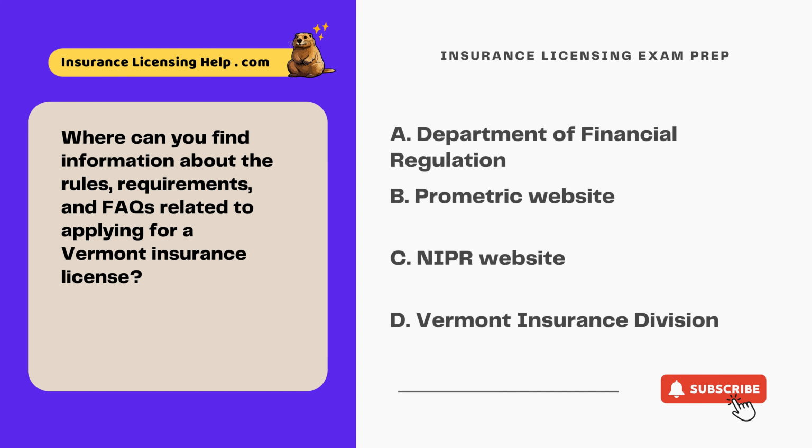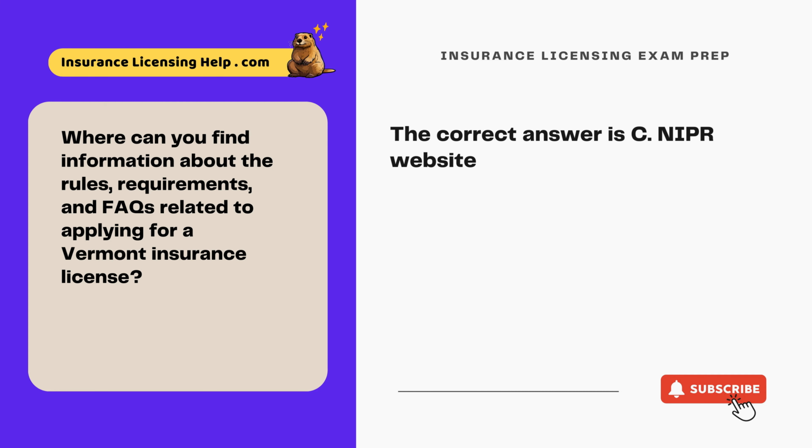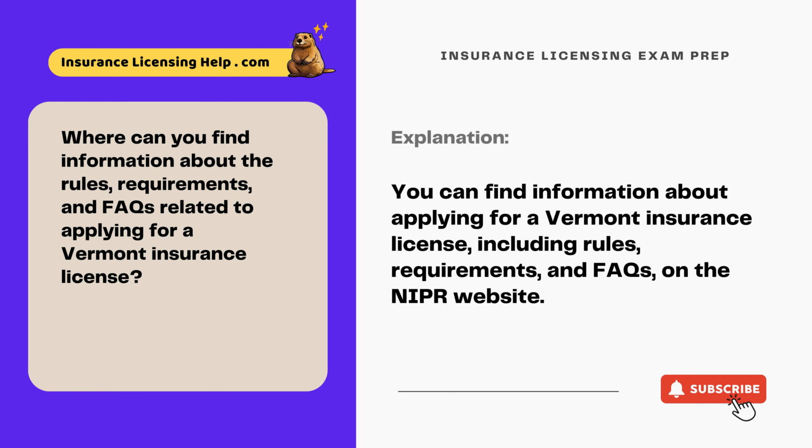Where can you find information about the rules, requirements, and FAQs related to applying for a Vermont insurance license? A. Department of Financial Regulation. B. Prometric website. C. NIPR website. D. Vermont Insurance Division. The correct answer is C. NIPR website. You can find information about applying for a Vermont insurance license, including rules, requirements, and FAQs on the NIPR website.